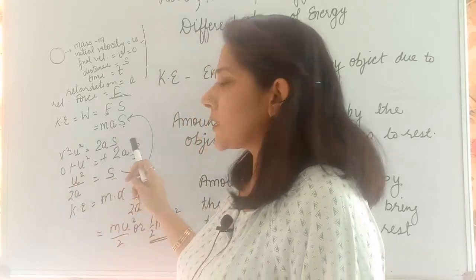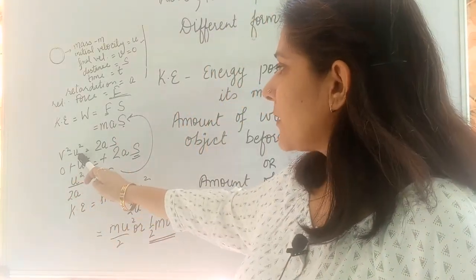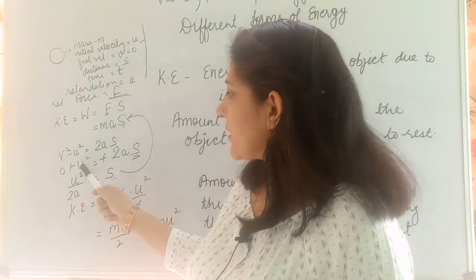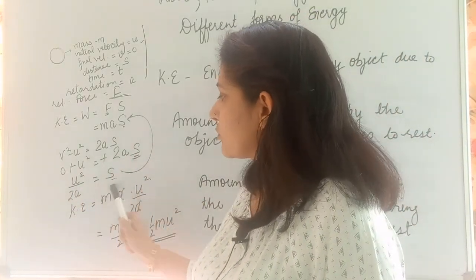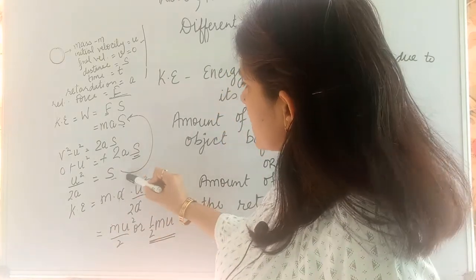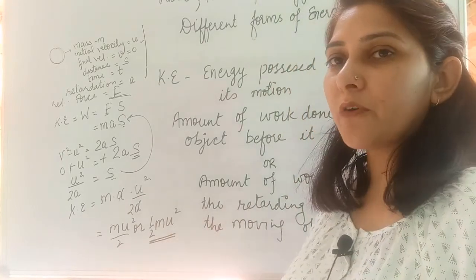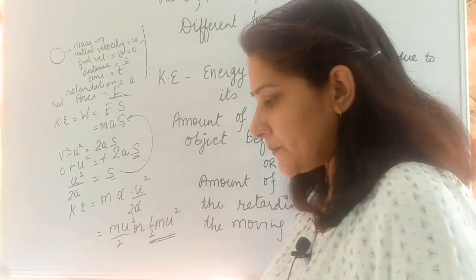We need to find out the value of s. We can use Newton's third equation of motion. v square minus u square is equal to 2as. From here v is 0, we can find out the value of s. s is equal to u square upon 2a. Substitute this value of s into this equation and you will get kinetic energy is equal to half m u square. Fine.